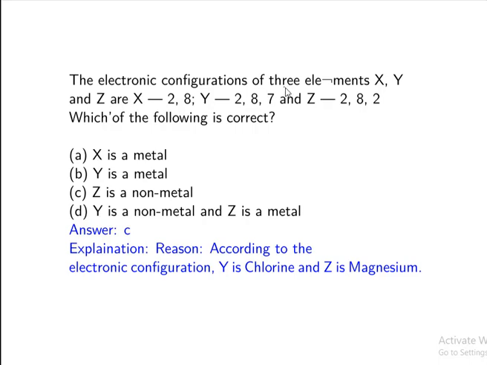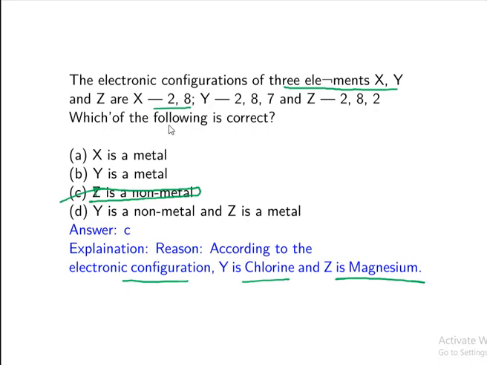The electronic configuration of three elements X, Y, Z are X 2,8, Y 2,8,7 and Z 2,8,8,2. Which of the following is correct? So the answer is C. They gave here Z is a non-metal, because according to the electronic configuration, Y is chlorine and Z is magnesium.